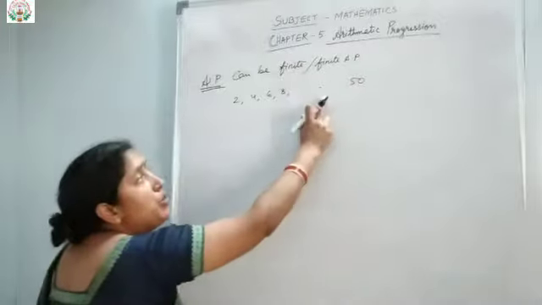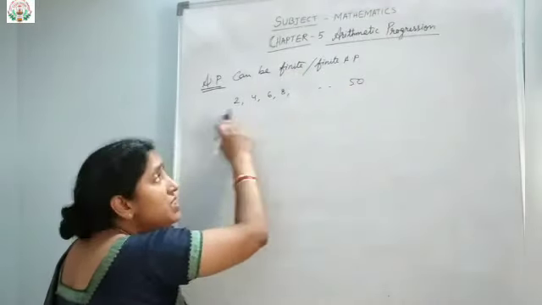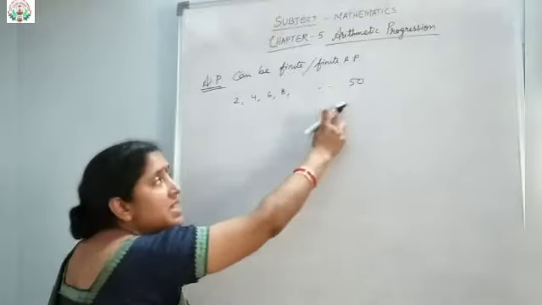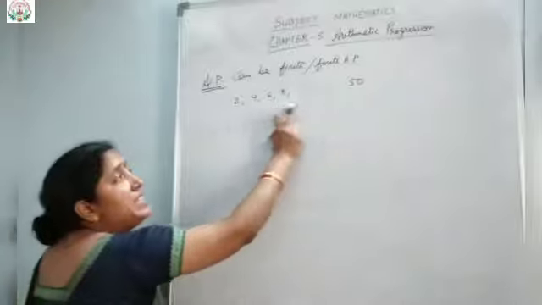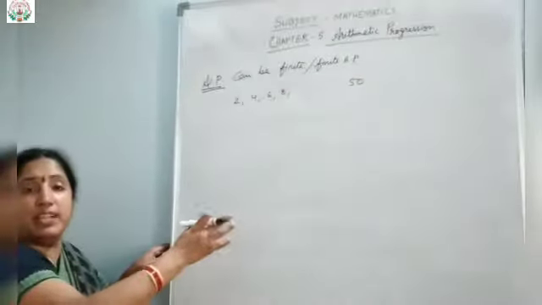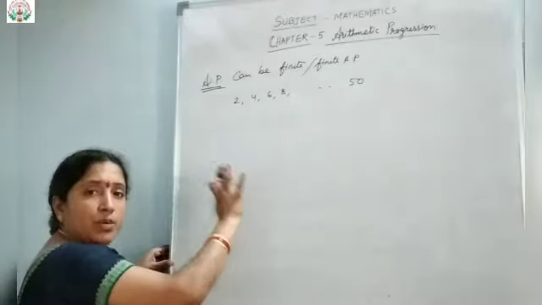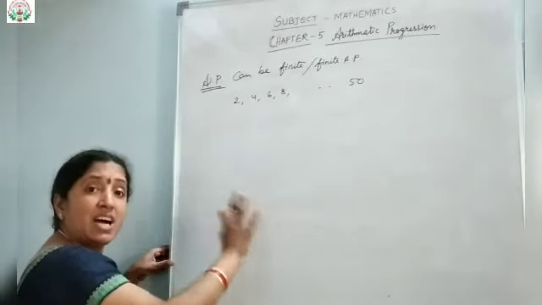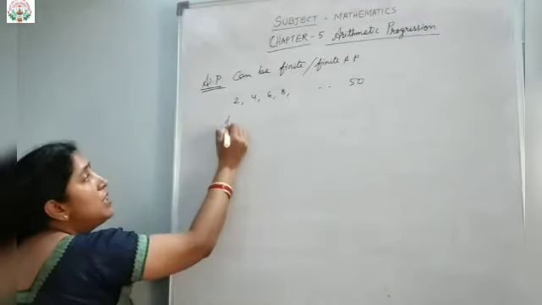That means here I know the series ends at 50. The last term of this AP series is 50. So here, when there is an end to the AP, an end of the arithmetic progression, or the last term of the series is given, then it is called what?